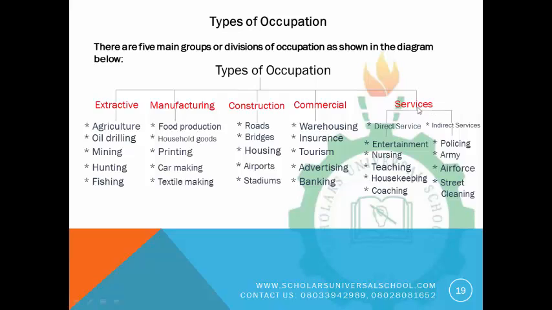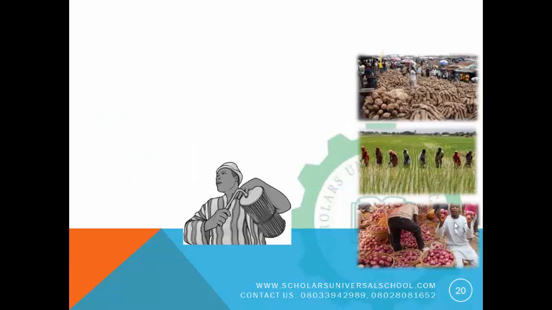And for the services, we said we have two types of service: the direct and indirect service. For the direct, we have nursing, teaching, that is the private or personal nurse, housekeeping, coaching, and the like. And for the indirect, we have the police, army, air force, street cleaning. Those are the services that government pays for. All right, so that brings us to the end of our class for today.